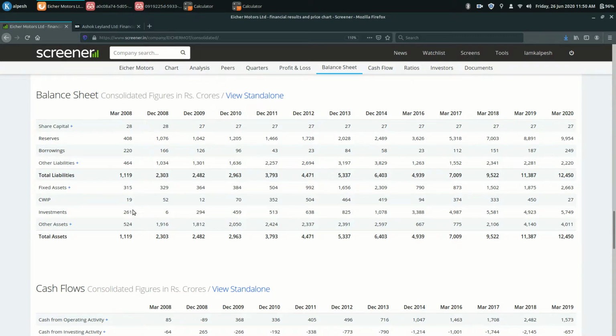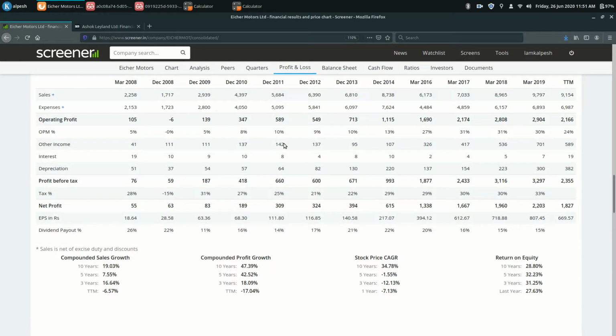Here the investments, the cash position is huge, 5,749. So this company has the ability to surpass itself, to recover from any major financial situation. Only in comparison with Ashok Leyland, Eicher Motors is a great choice. But again, there are 5,000 plus stocks in the Indian stock market.